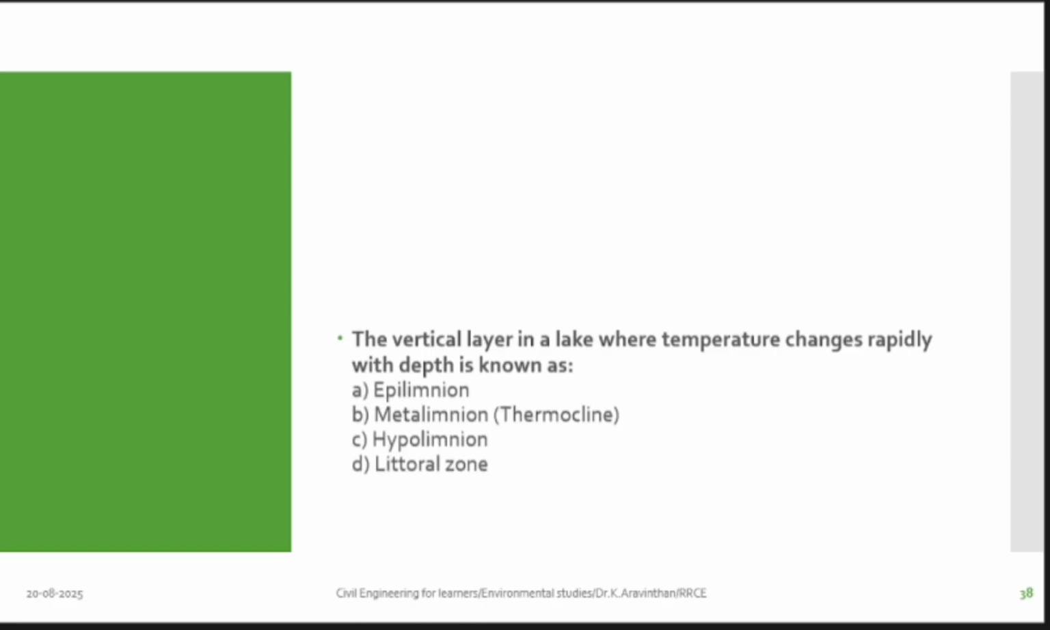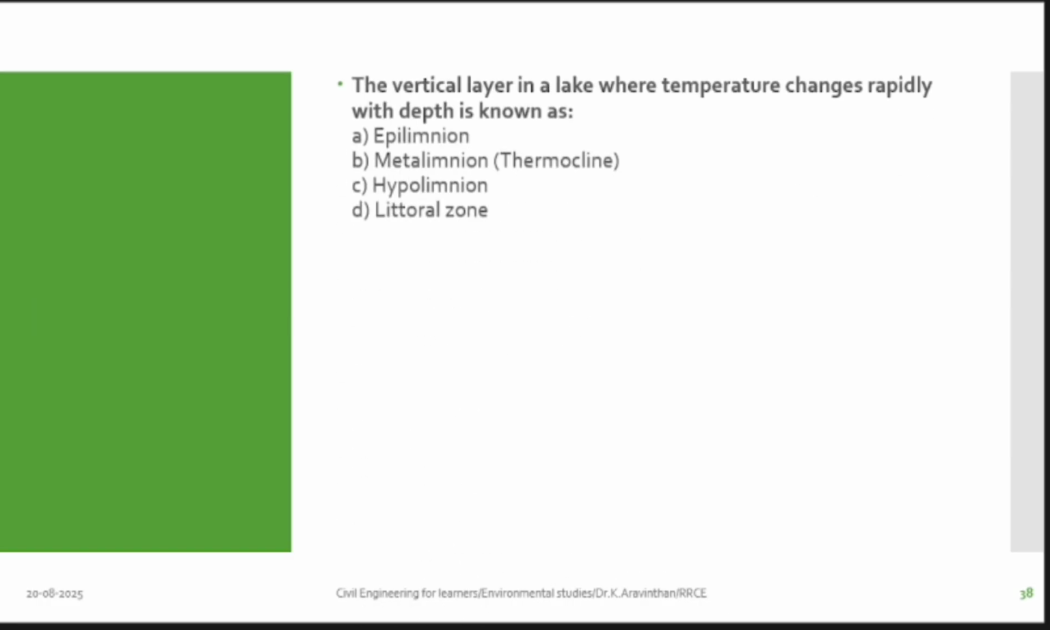Yes. Next thing, the vertical layer in lake where temperature changes rapidly with depth is known as... But which zone the temperature changes rapidly? There is an intermediate zone, no? What is that? Yes, B is metalimnion.